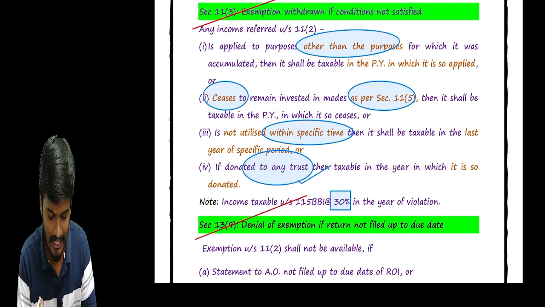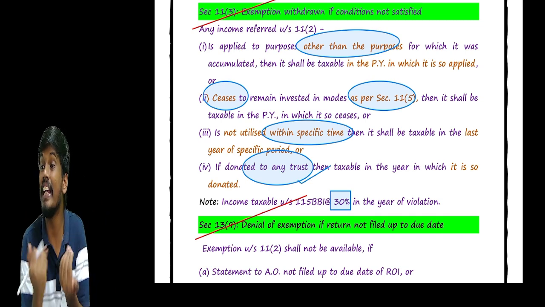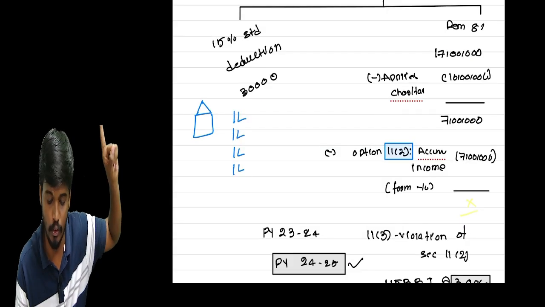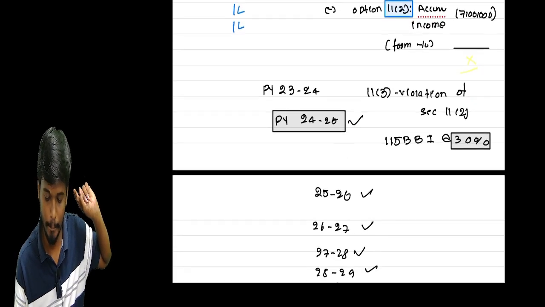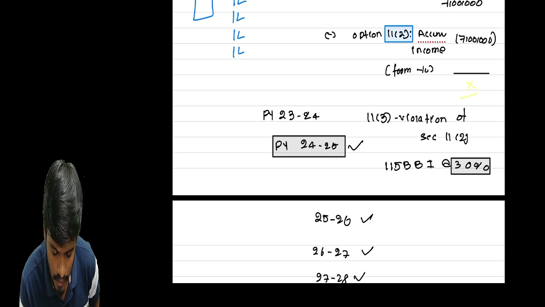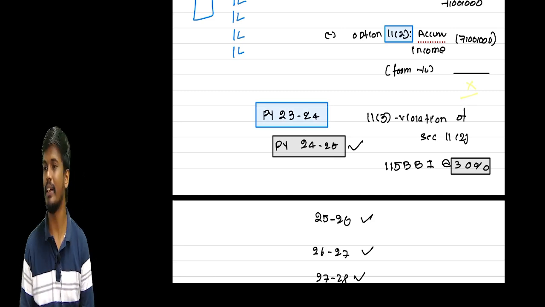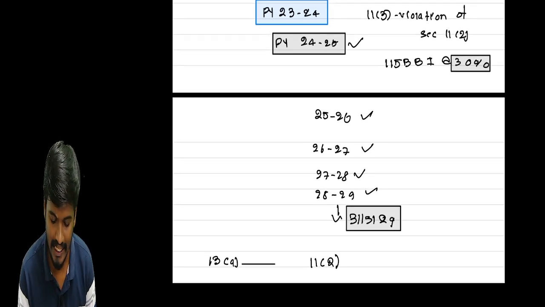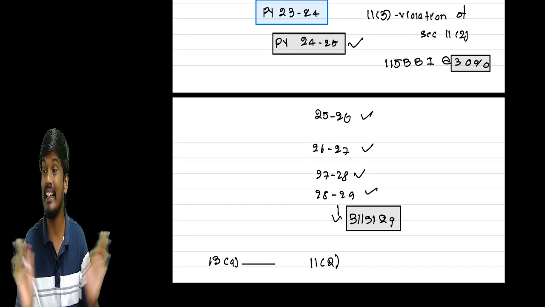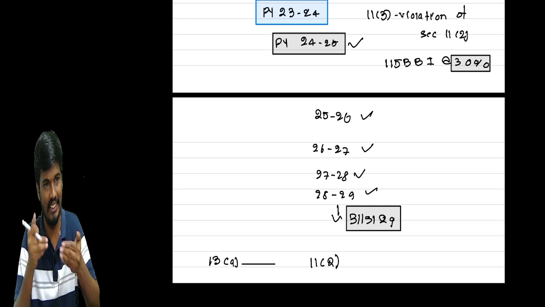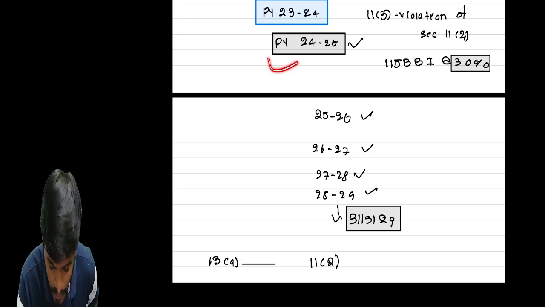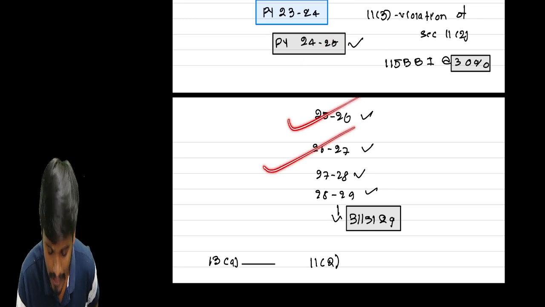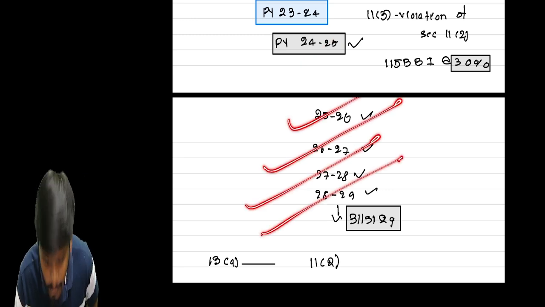And if we do not utilize it within the specified time, then on the expiry of that specified time. For example, I accumulated in 23-24. I am required to apply it within the next 5 years, not in the year of accumulation. We need to check the next 5 previous years: 24-25, 25-26, 26-27, 27-28, 28-29.